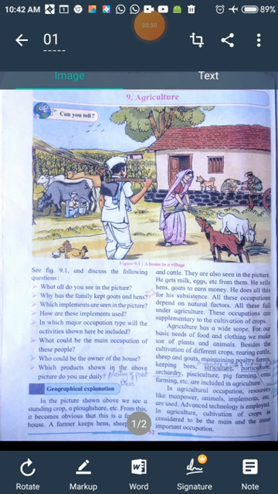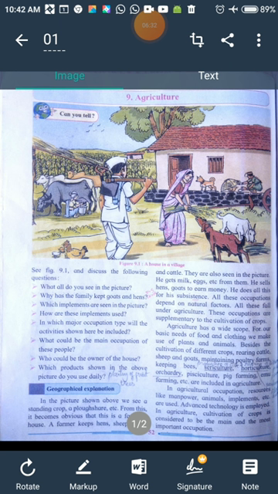Agriculture has a wide scope. Yes, we all know nearly 70% of our Indian society depends on agriculture. So for our basic needs of food and clothing, we make use of plants and animals. Since we know that agriculture is the occupation which will satisfy our basic need of what? Food and clothing. So we have to make use of what for this purpose? Plants and animals.